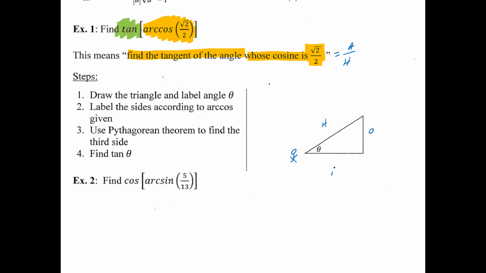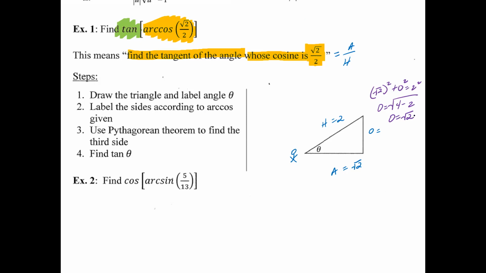Opposite, hypotenuse, adjacent. You know that your adjacent is going to be square root 2. Your hypotenuse is going to be 2. And so what is your opposite going to be? Remember, you have to use the Pythagorean theorem, so it's going to be square root 2 squared plus opposite squared equals 2 squared. So then your opposite is going to be the square root of 4 minus 2, since square root 2 squared is 2. So opposite is obviously going to be just square root 2.